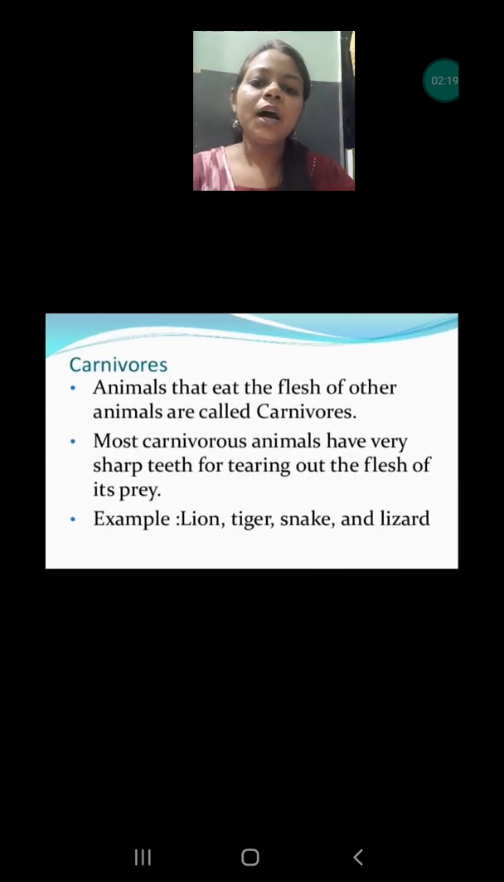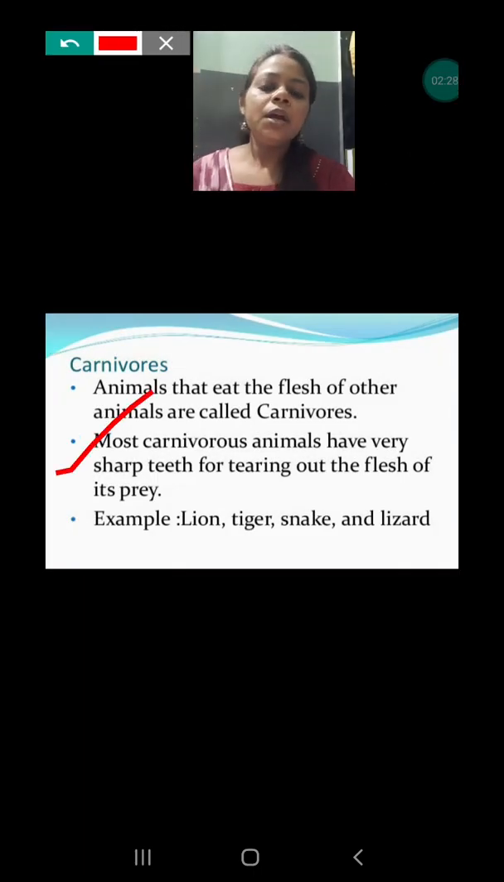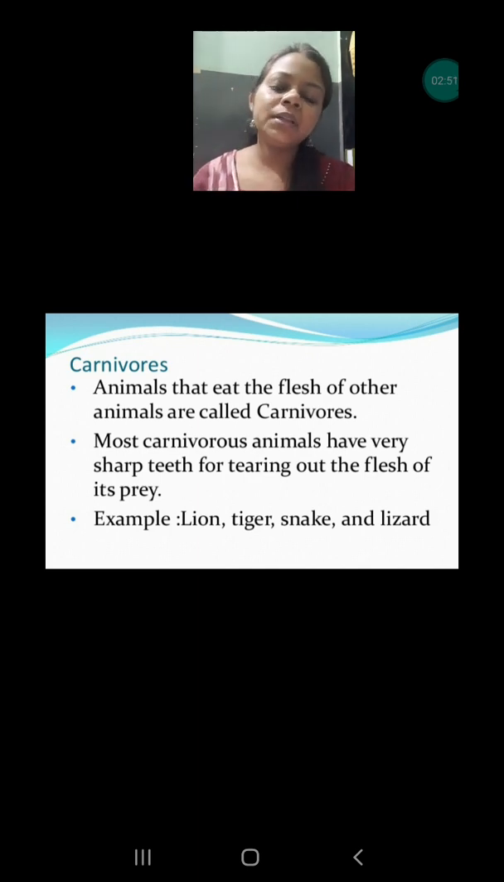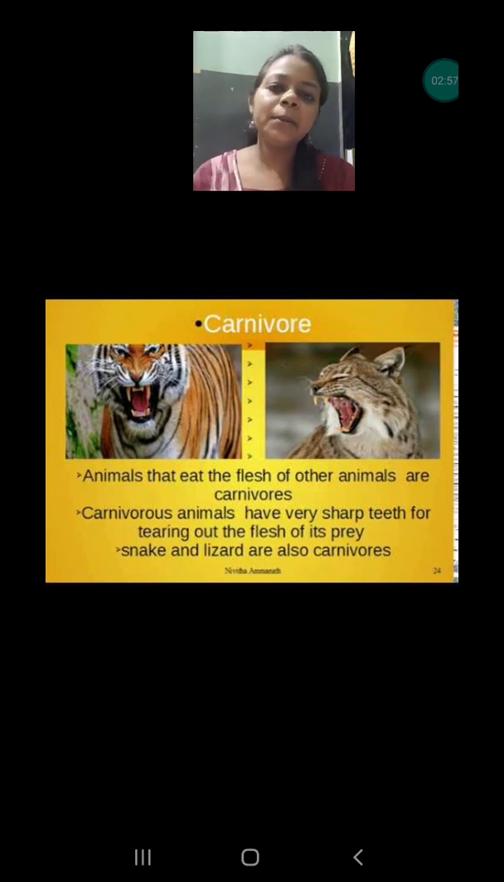So let's discuss what adaptations are found in carnivorous animals. Carnivorous animals have very sharp teeth so that they can tear the flesh of other animals, because you all know it is very tough to tear the flesh of another animal. If they did not have sharp teeth, they would not be able to tear the flesh and they would not be able to eat it. Sometimes their sharp teeth also help them to kill their prey, so that they can bite them, injure them and make them unable to run. So sometimes they use them to kill the prey, and many times they use them to protect themselves also.